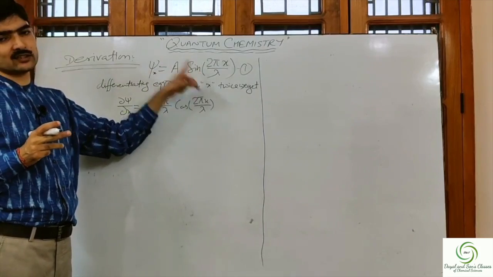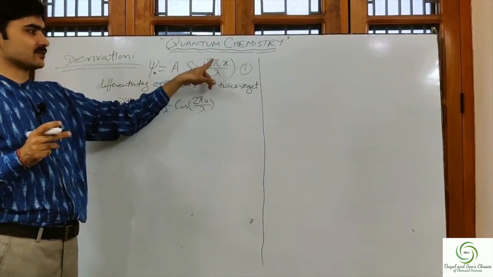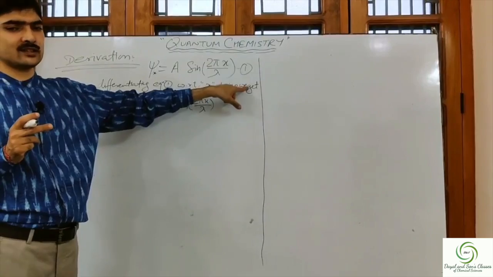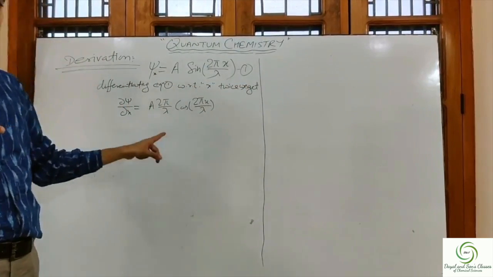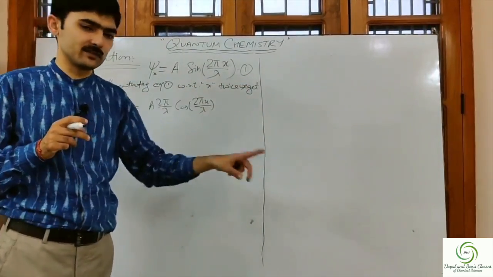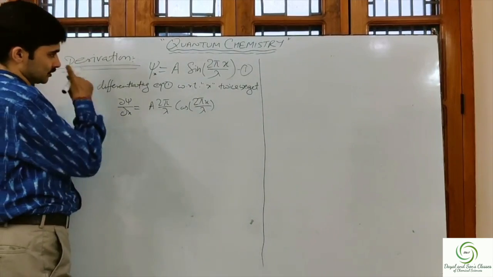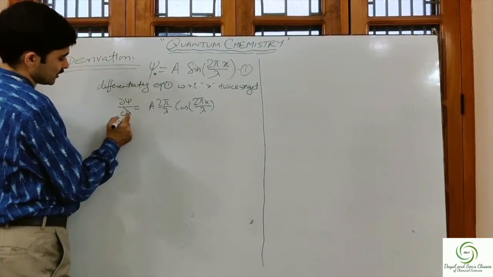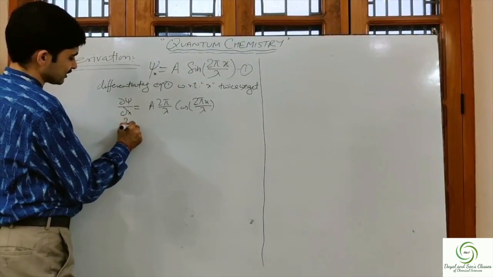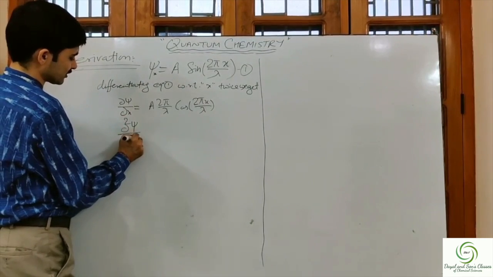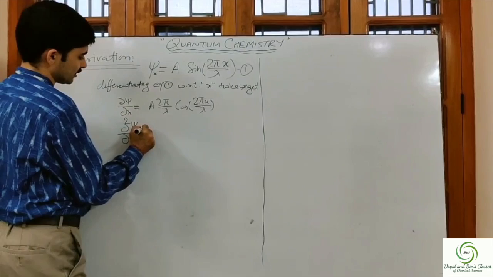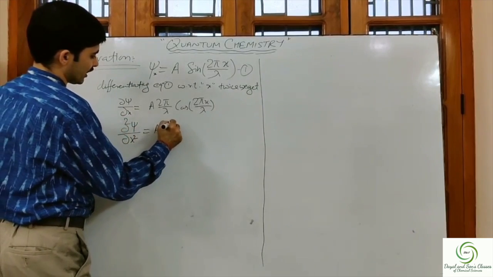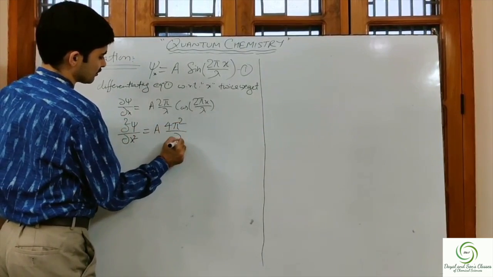Differentiation of sine is cos, and since it is in the form of sine n theta, the differentiation of sine n theta is n cos n theta. Now again differentiating it, we get del square psi by del x square is equal to a, I can write it as, 4 pi square upon lambda square